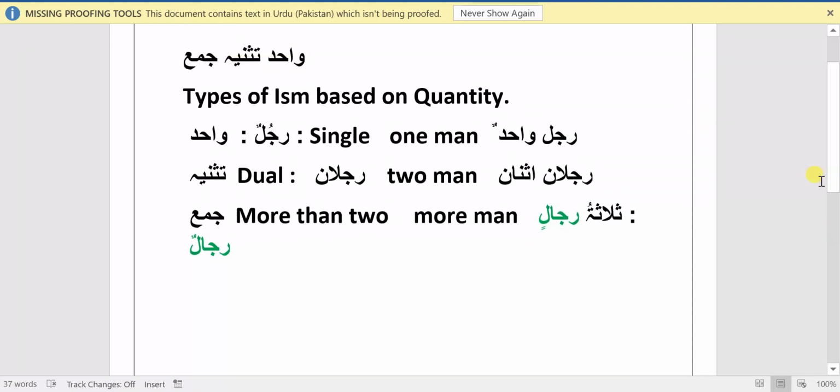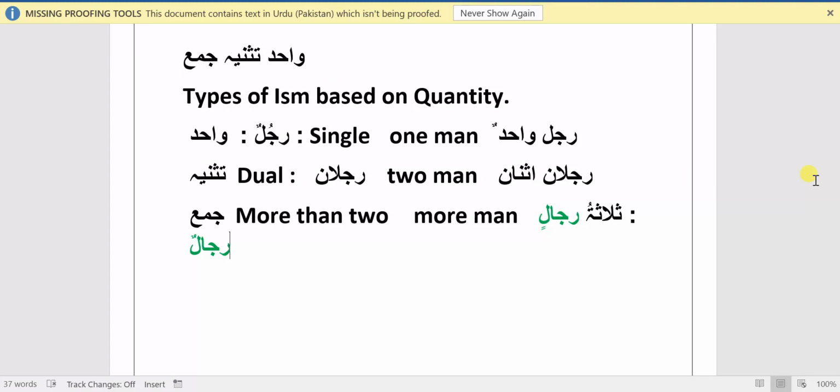So there are two ways in Arabic to say anything by its number. Either use the concept of Wahid Tasniya Jama, or use the Arabic numbers to tell the quantity of any noun or any ism. We can choose, but it does not mean that you can just use the Arabic number or the Wahid Tasniya Jama concept anywhere. No. If we have been given a specific number, or if we are about to tell the specific number of any ism, we have to use the Arabic number like 1, 2, 3, 4, 5, 5 men, 10 men, or 12 women, like this.